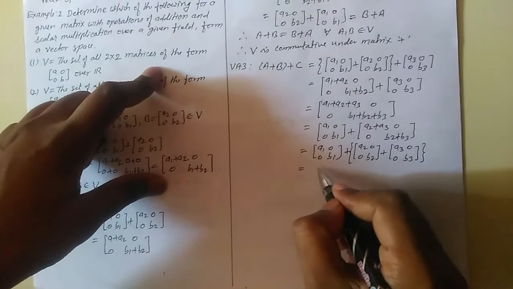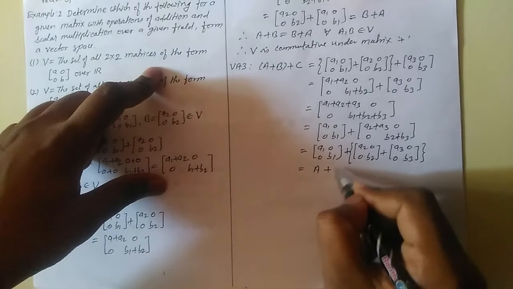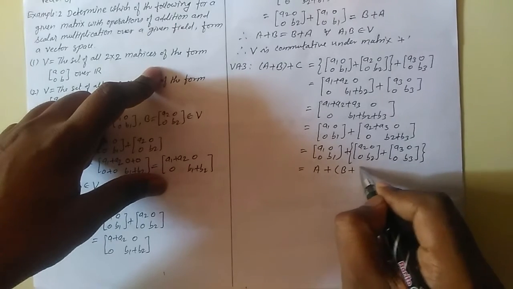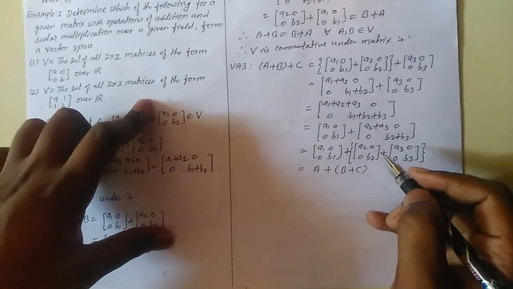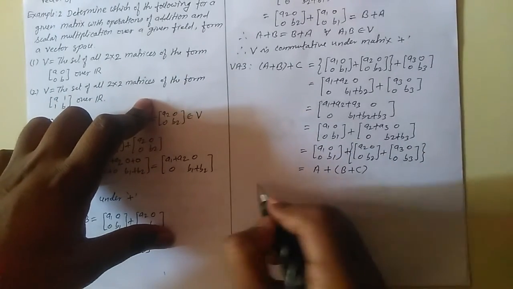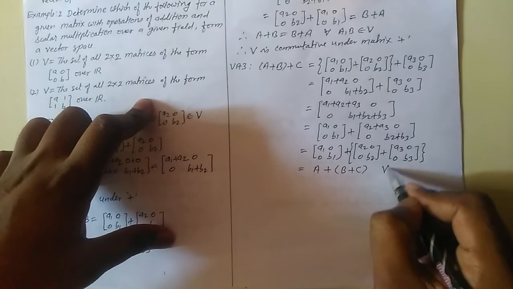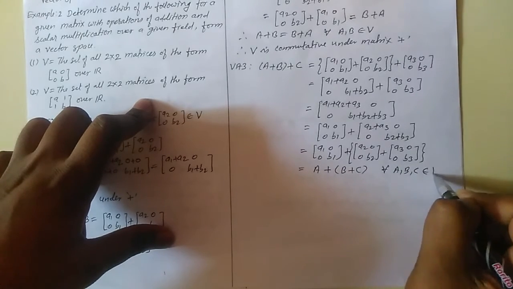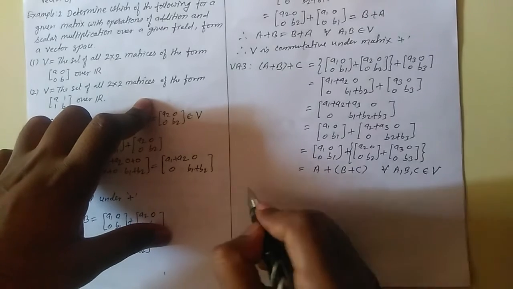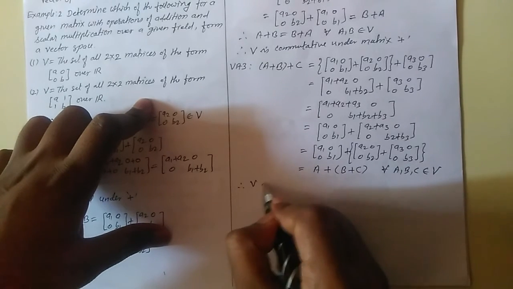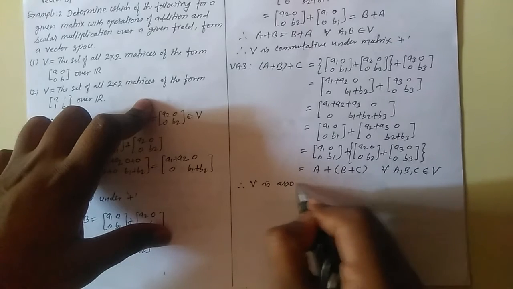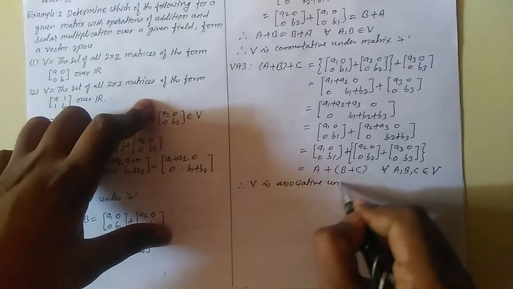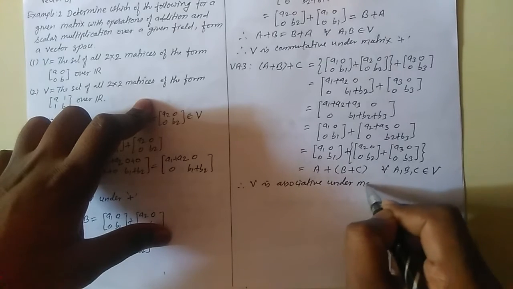So this is matrix A plus, in bracket, matrix B plus matrix C. So this is true for all A, B, C belonging to V. Therefore V is associative under matrix addition.